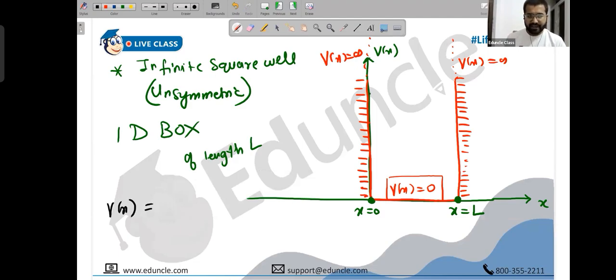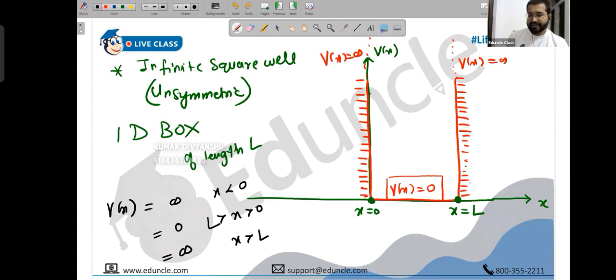So basically, you can write it this way: V of x is infinity for x less than 0, V of x is 0 for x between 0 and L, and V of x becomes infinity again if x is greater than L. It is infinity on the left-hand side when x is less than 0, infinity on the right-hand side when x is greater than L, but it is 0 between 0 and L. If you want, you can put equality here, because at 0 and L the wave function vanishes.